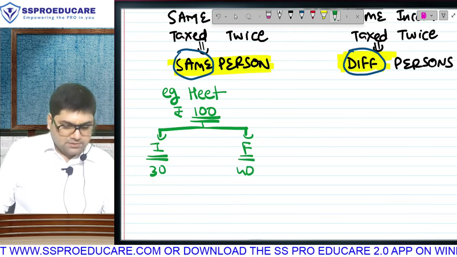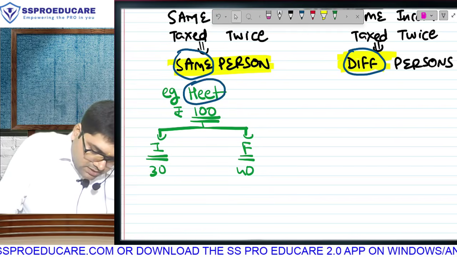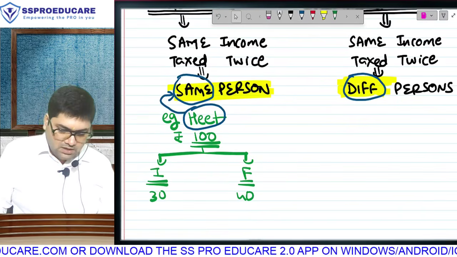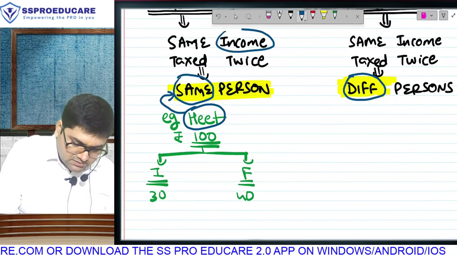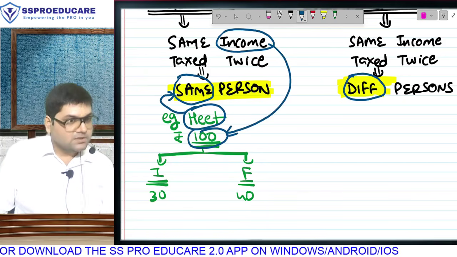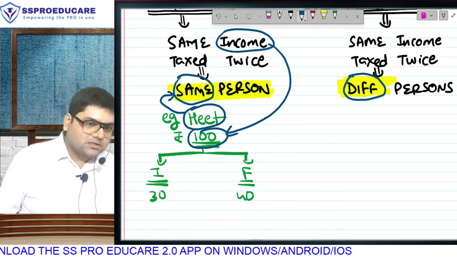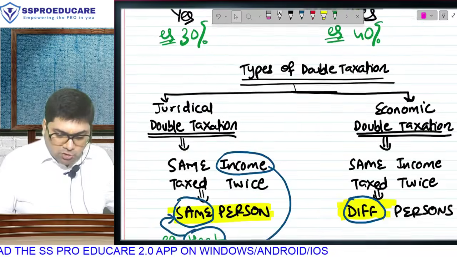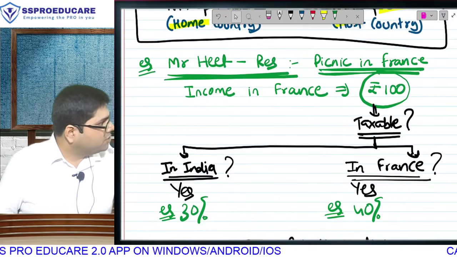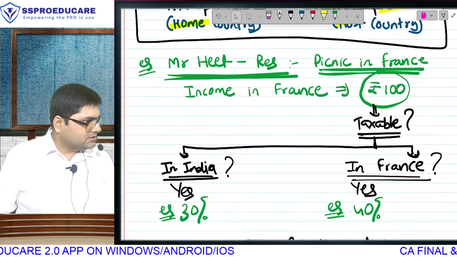Now my first question is this: same person, is this same income? When the same person on the same income is getting taxed twice, that is called juridical double taxation. The whole story of Heath, which we took as an example to understand the meaning of double taxation, was also an example of juridical double taxation.